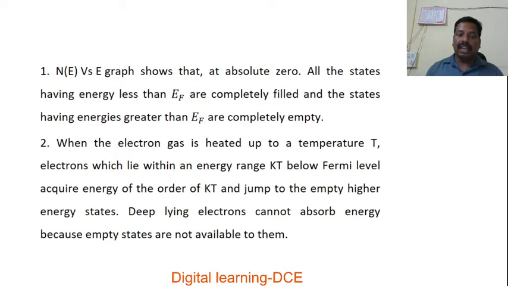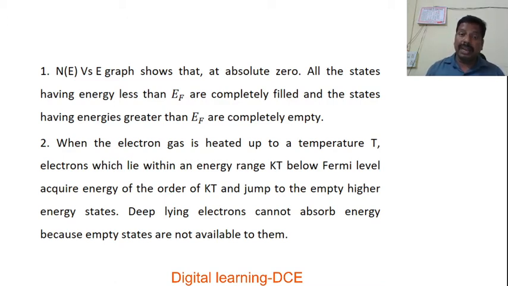Only the electrons in the energy levels very close to the vicinity of the Fermi level, those present near the surface of the metal, may gain energy equal to the product of the Boltzmann constant and absolute temperature T while heating the metal to temperature T. Thereby that much energy is gained by these free electrons.